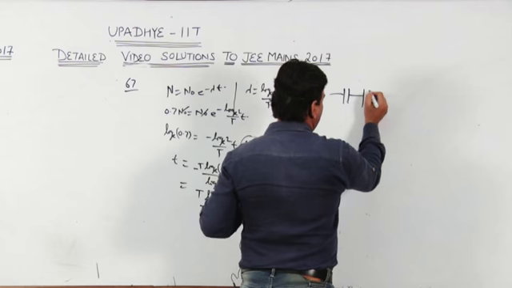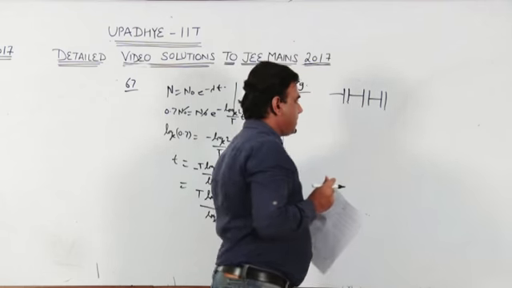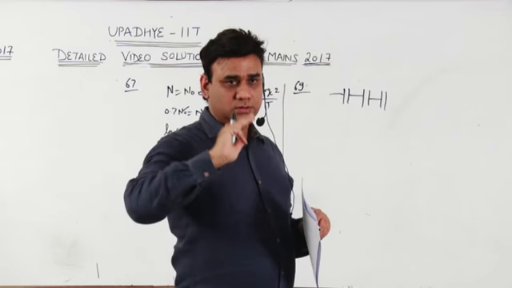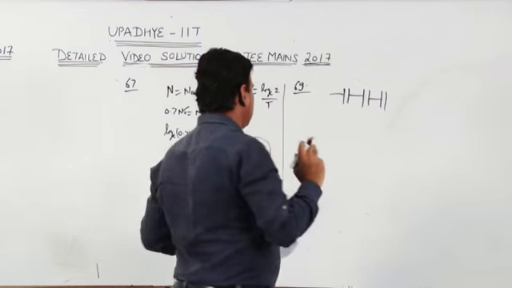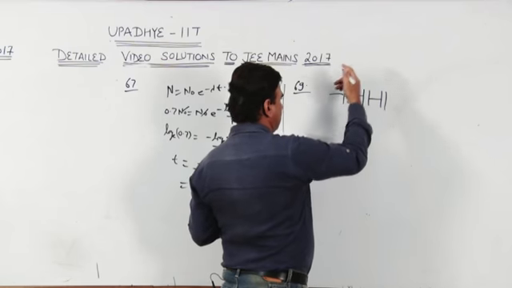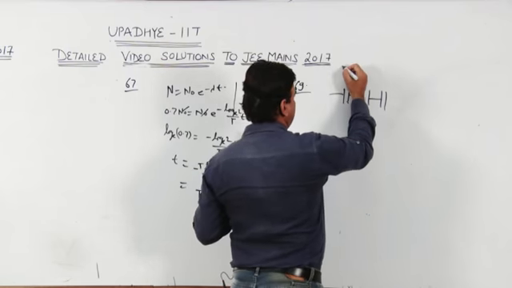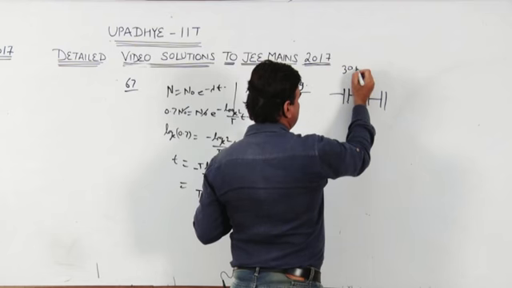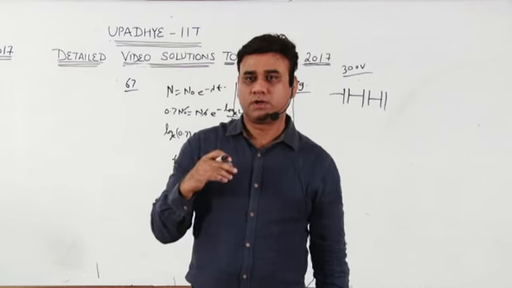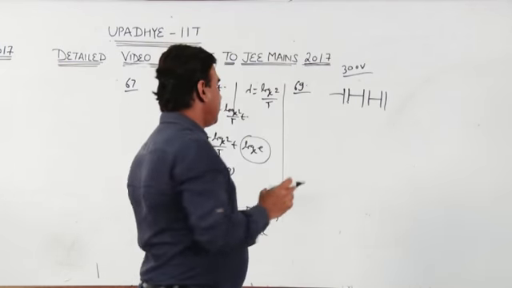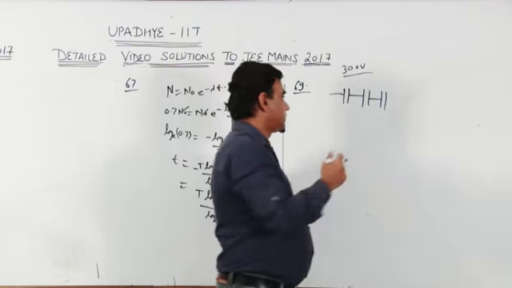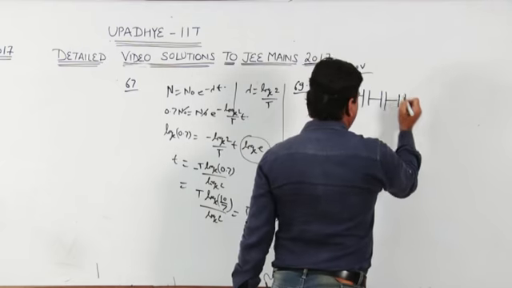So we can divide this way. Definitely there must be more than 3 capacitors in one row, because the potential across each capacitor should not be more than 300 volt, and the battery potential is 1000 volt. So more than 3 means we can take 4.